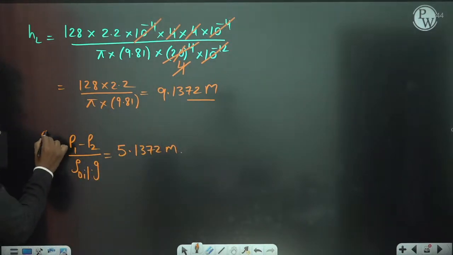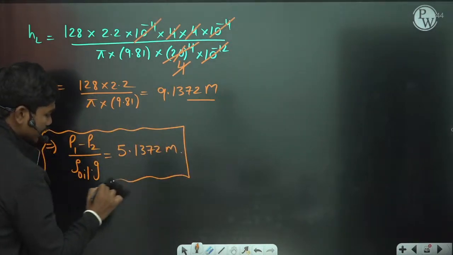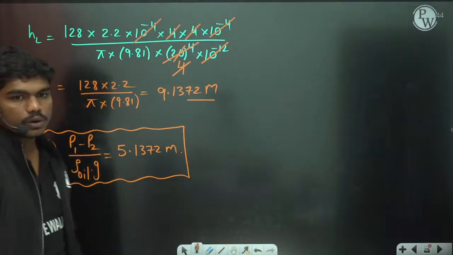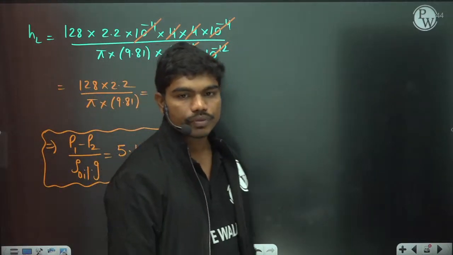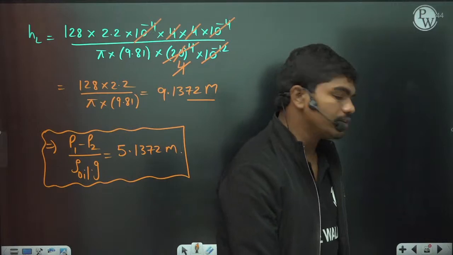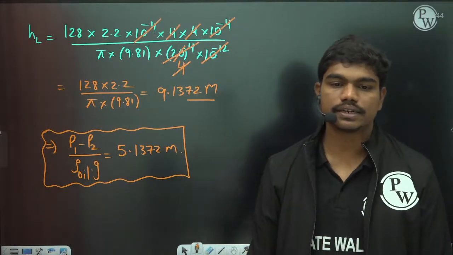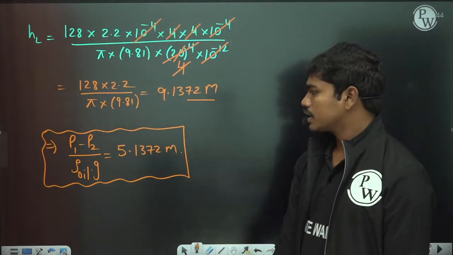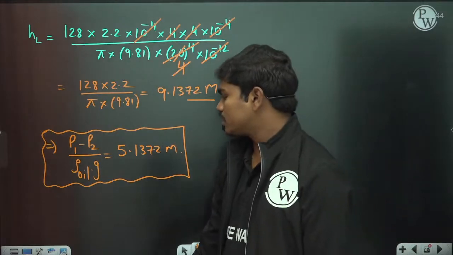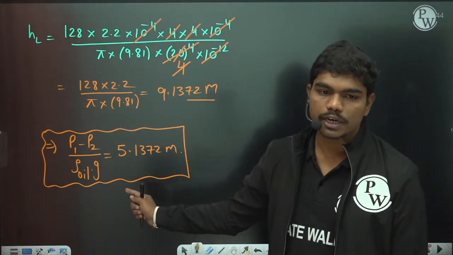So 9.137 is basically correct. Previously we computed it with some 10 to the power minus 1 mistake somewhere, but this is the correct value. P1 minus P2 by oil G is equal to 5.1372.